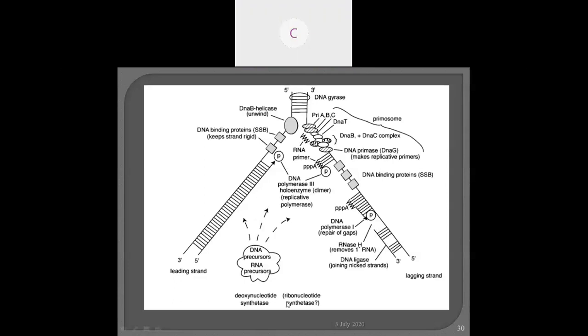Now keep in mind that meanwhile for the DNA polymerase there should be a continuous supply of DNA precursor and RNA precursor, because primase is also working here, and DNA polymerase is also working here. Henceforth, there should be an abundant availability of nucleotides A, T, G, C. If these are not present, then automatically the DNA synthesis will not take place. Whenever A is there, immediately T is taken and placed. Whenever T is there, A is placed. Whenever G is there, C is placed. In that way, it goes speedily.